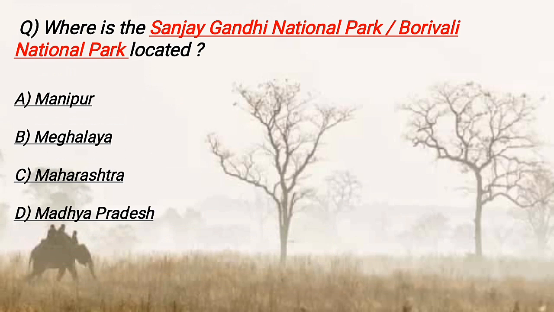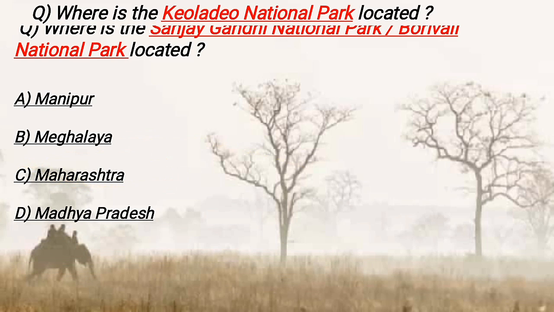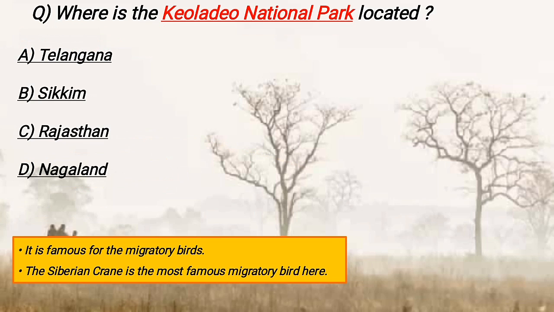Where is the Sanjay Gandhi National Park or Borivali National Park located? It is located in Maharashtra. Where is the Keoladeo National Park located? It is located in Rajasthan, and it is famous for migratory birds. The Siberian crane is the most important bird here. So the Siberian crane covers a very long distance. It flies from Russia and Siberia to India.